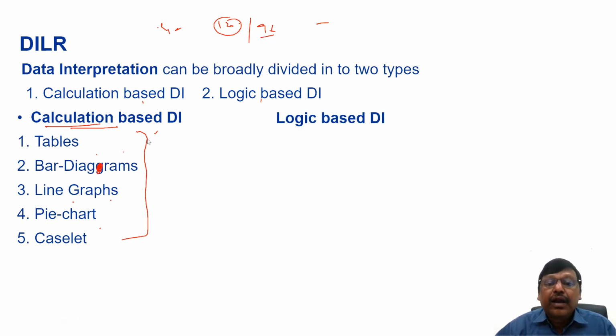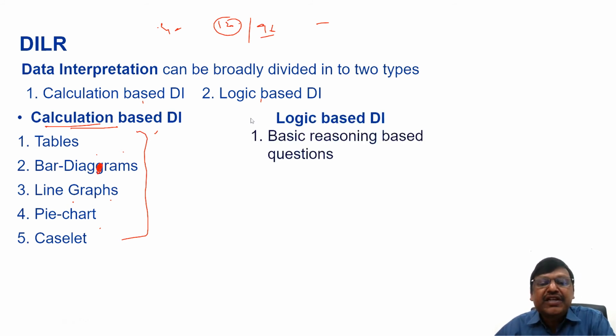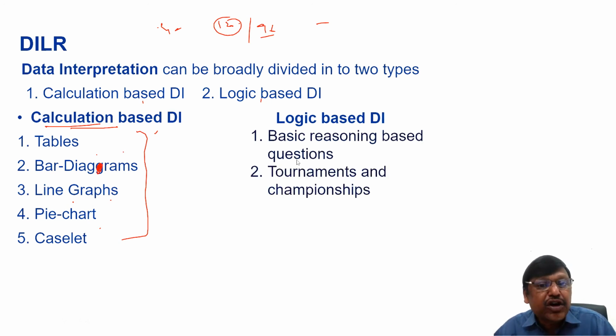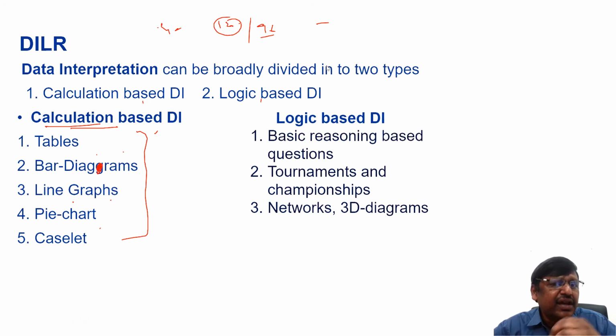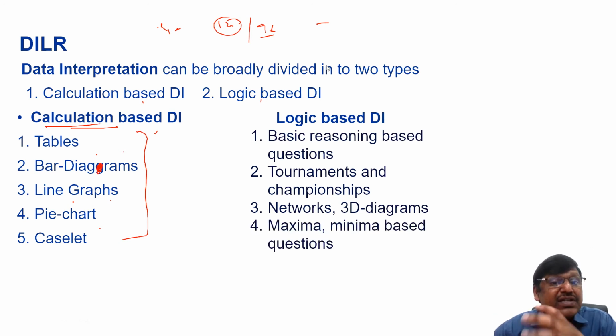Next, logic based DI, the reasoning based DI questions: tournaments and championships like the Wimbledon tournament, which is a knockout tournament, or rather a cricket World Cup, which is a round robin tournament, IPL. So these things will be discussed here. Then they'll give you questions like networking diagrams, three-dimensional diagrams. Then we have questions like maxima, minima. These are all different types of logic-based DI questions.